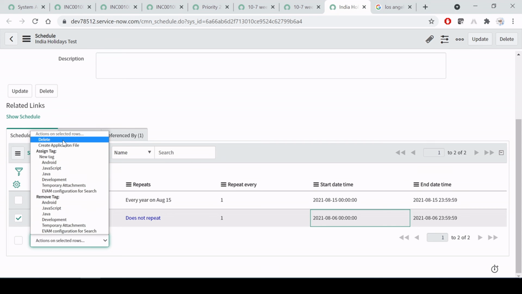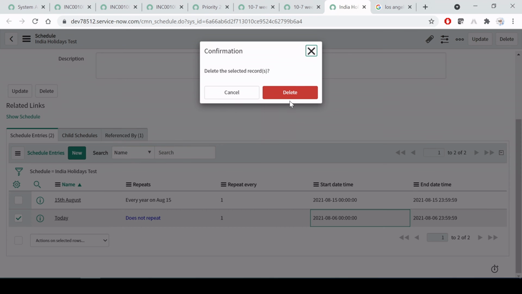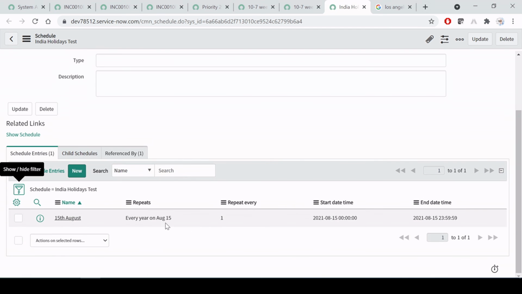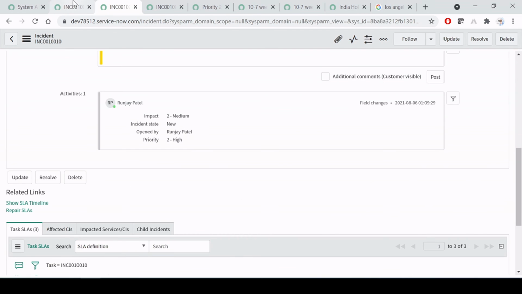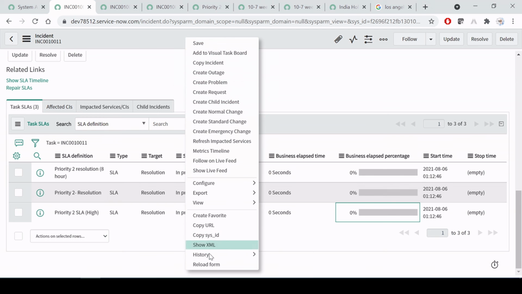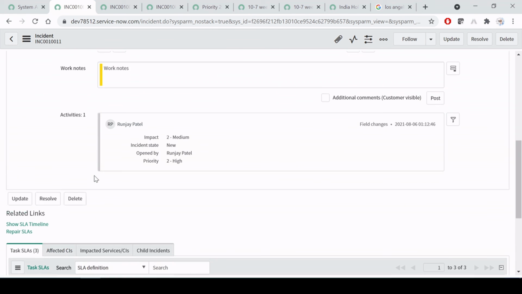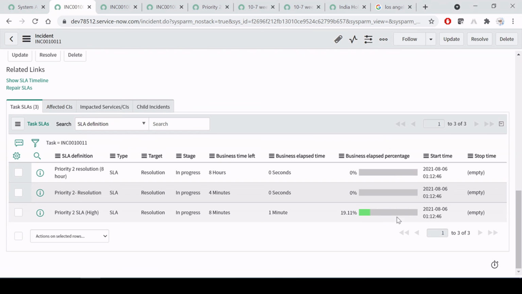So now I'm going to delete this, so that our SLA should start. I have deleted it, as you can see here. Now there is no holiday, so if I refresh it, it should start. Can you see this? It's 1 minute over now, and this much SLA is there.